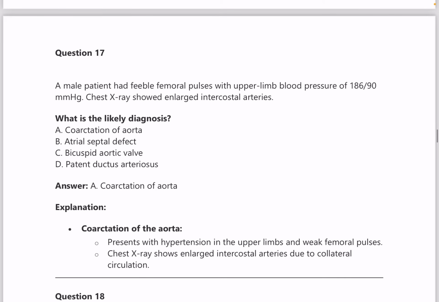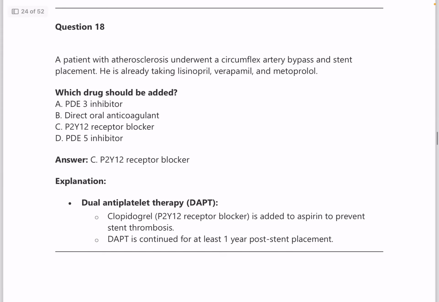A male child has feeble femoral pulses with upper limb BP of 186/90. Chest X-ray shows enlarged intercostal arteries. What is the diagnosis? Answer is coarctation of aorta. Next, question number 18.